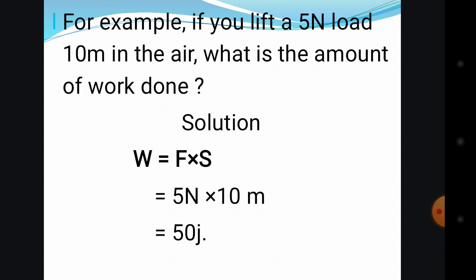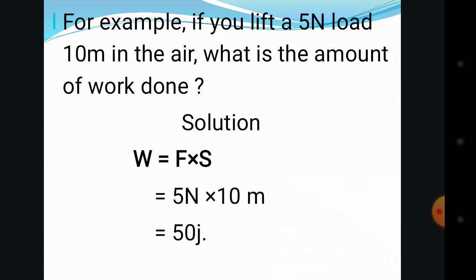Our formula is W is equal to force times displacement, that is F times s. So you put in the value given for the force, the load that you carry, the 5 Newton, multiplied by the displacement, that is 10 meters.